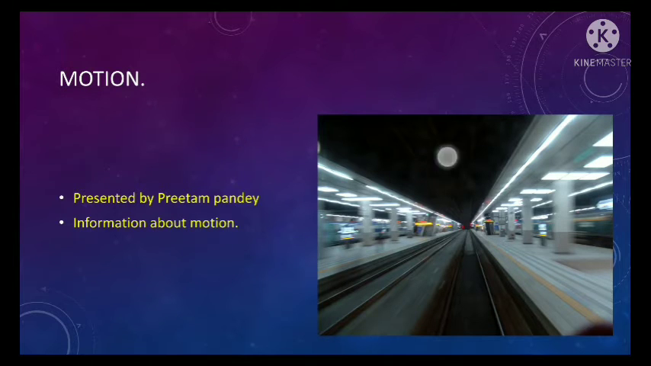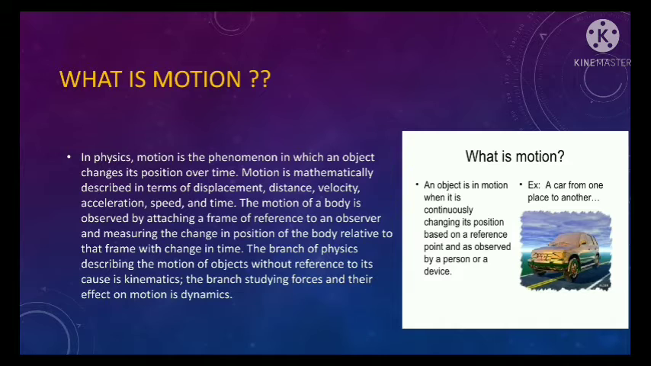So let's start with what is motion. In physics, motion is a phenomenon in which an object changes its position over time. Motion is mathematically described in terms of displacement, distance, velocity, acceleration, speed, and time. The motion of a body is observed by attaching a frame of reference to an observer and measuring the change in position of the body relative to that frame with change in time.